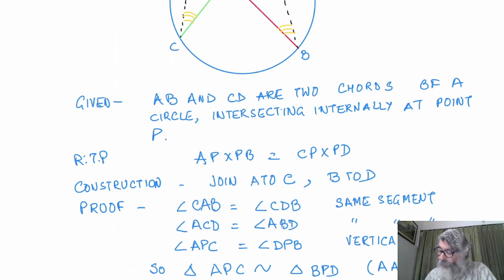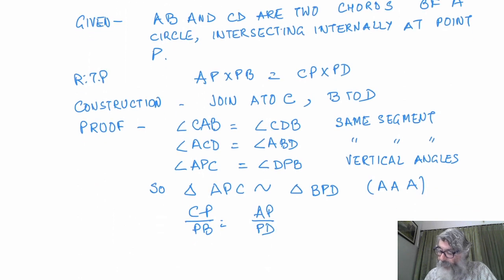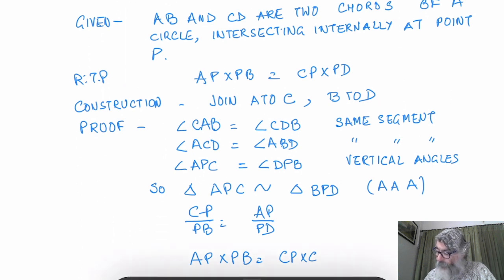So when we cross multiply, AP into PB will be equal to CP into PD.